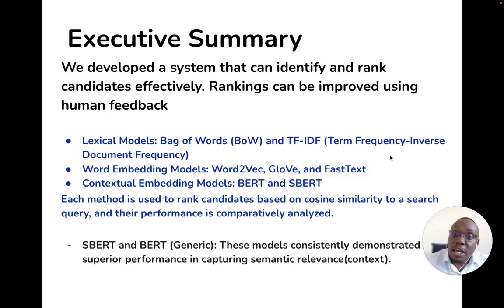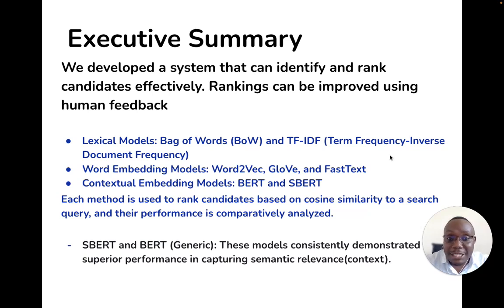So in summary, we've been able to develop a system that can identify and rank candidates effectively. The thing about this is that the rankings can actually be improved by a human in the loop. So we tested different text embedding techniques and lexical models like bag of words and term frequency-inverse document frequency. We used word embedding models like Word2Vec, GloVe, and FastText. And we also used some contextual embedding models like BERT and SBERT.